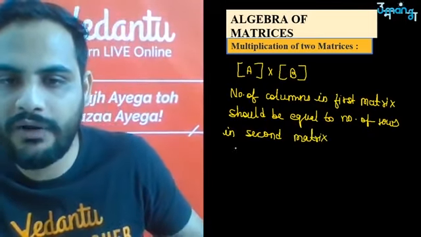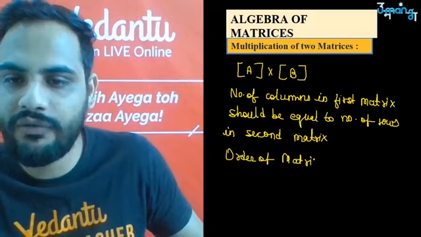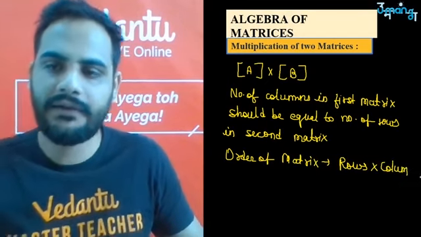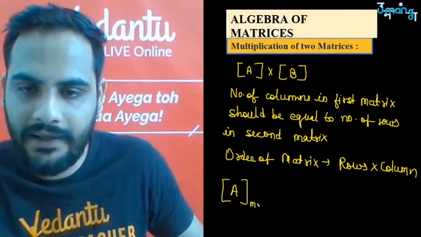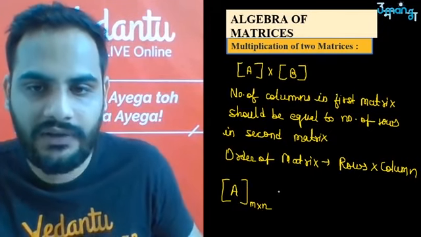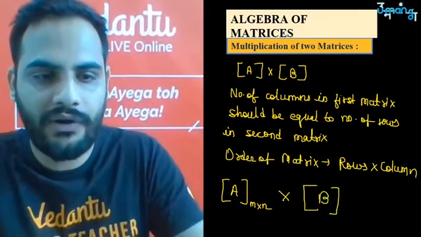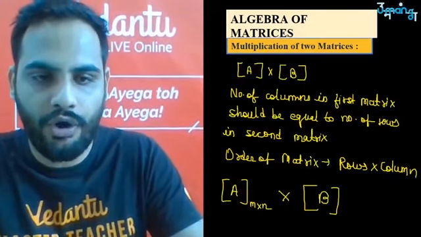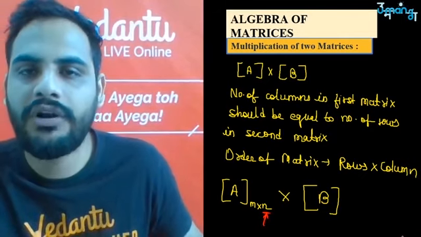Now look, how do you write the order of a matrix? I write the order of a matrix as number of rows into number of columns, right? So suppose matrix A is of the order m into n. So m is the number of rows in matrix A, n is the number of columns. If this matrix A you have to multiply with matrix B, the important condition is that the number of columns in the first matrix, which is n,